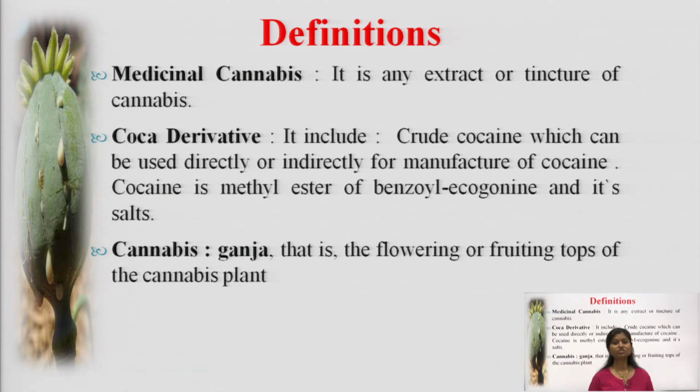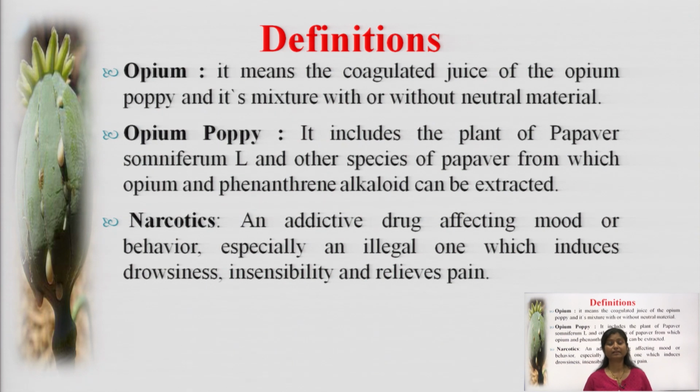Charas and ganja are the product of the same plant, but the difference is the part from which it is collected. If we are talking about ganja, then it is the flowering or fruiting tops of the cannabis plants. So here we have talked about some of the narcotic substances.